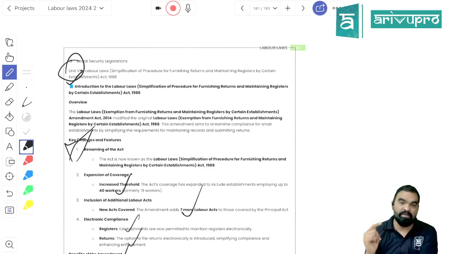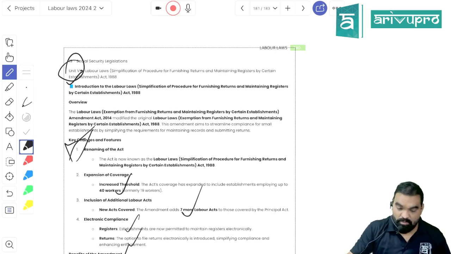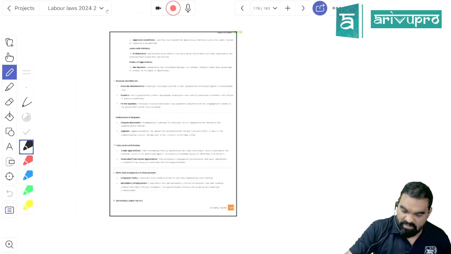And further they are saying if you contravene this act, there is a penalty of 5,000 one time, otherwise there is a monetary penalty with 1 month to 6 months of jail, right? So this act is criminally punishable.